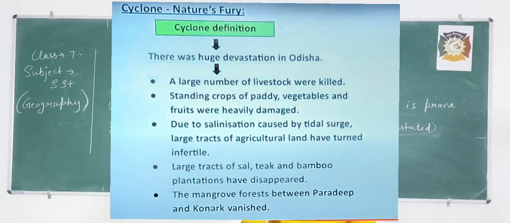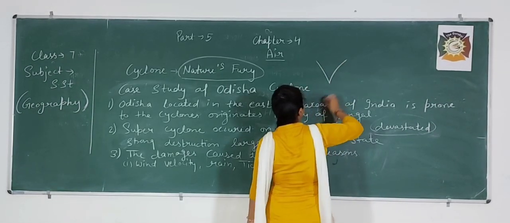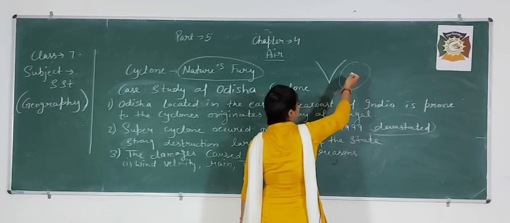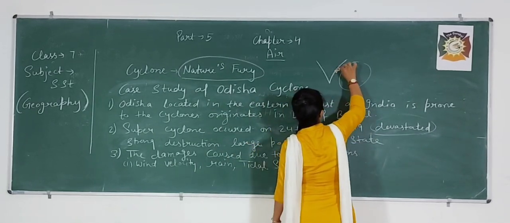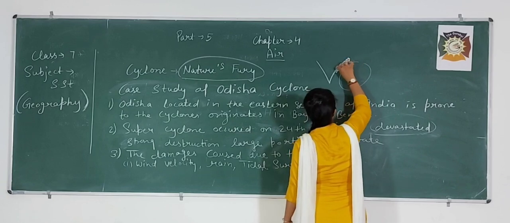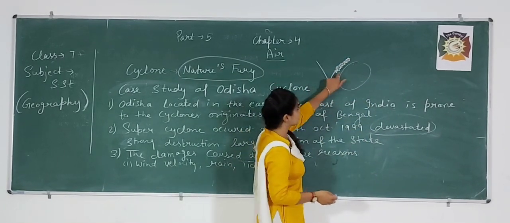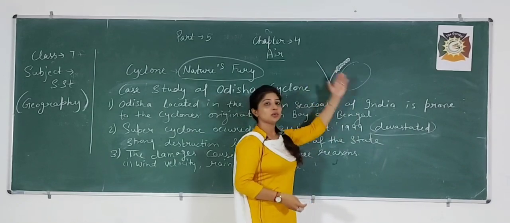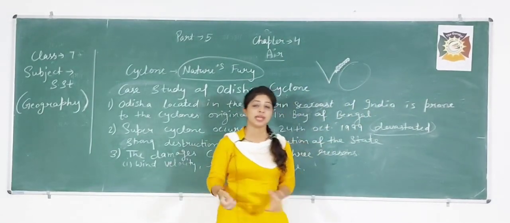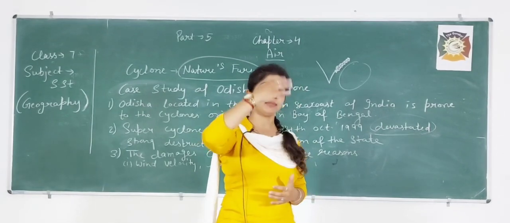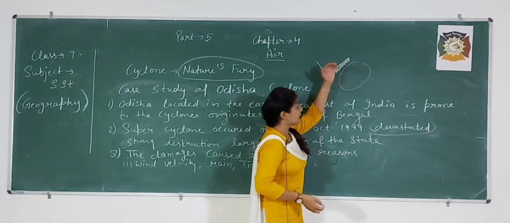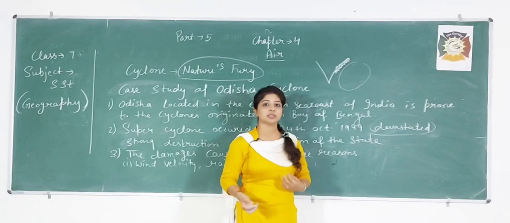Next, the mangrove forest between Paradip and Konark vanished. Paradip and Konark are names of places. Mangrove forest we can see here. For example, this is our sea and the mangrove forest is like a boundary for this. It does not allow the water to enter the coastal areas. It is like a boundary, but when the water heavily covered the coastal area, then it started destruction.